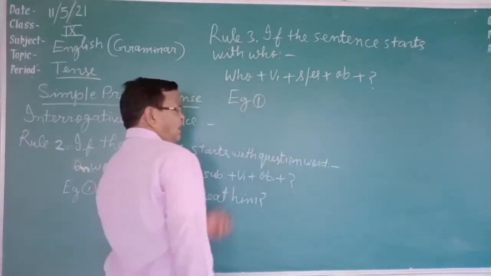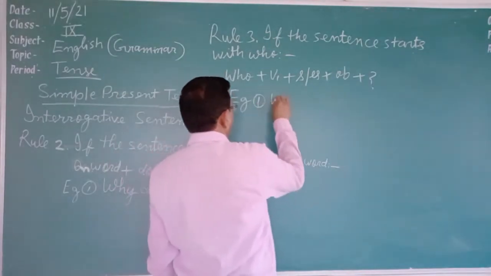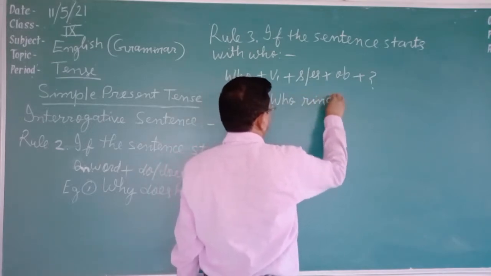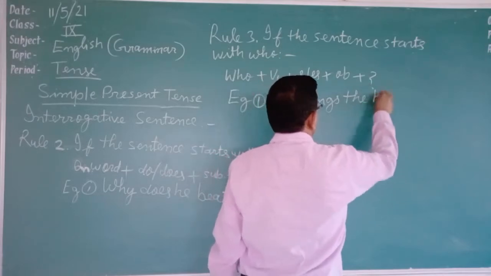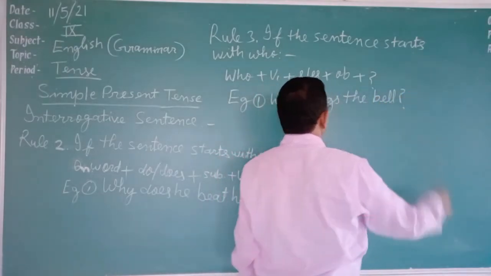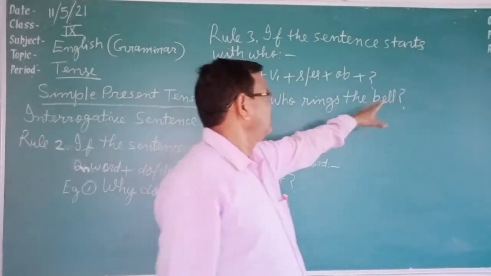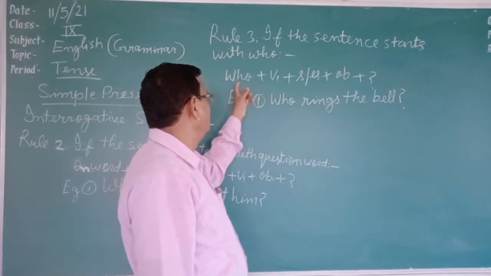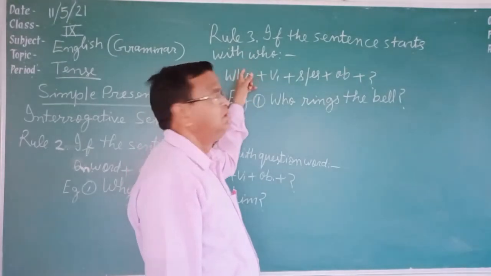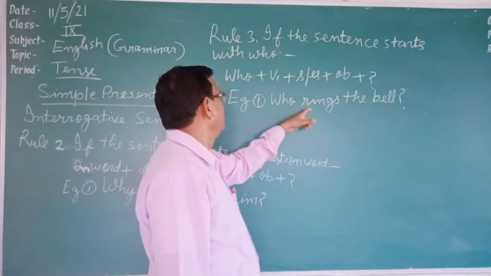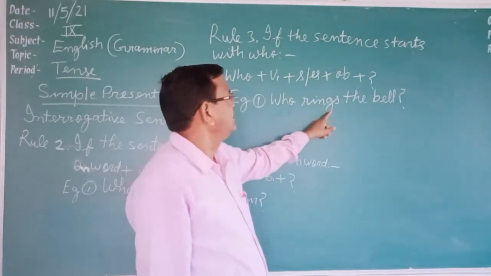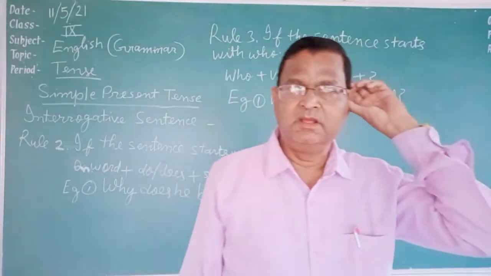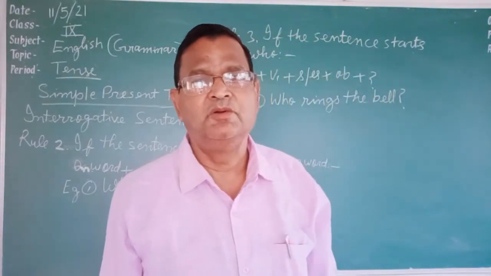Example: Who rings the bell? This is the example of this rule. If the sentence starts with who, then who is written first, then the verb first form, then s is added there, then the object, the bell, is written. In this way, students, today simple present tense is completed.